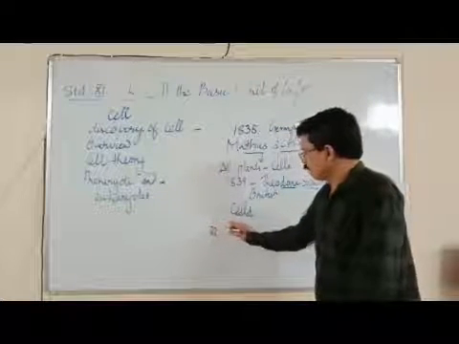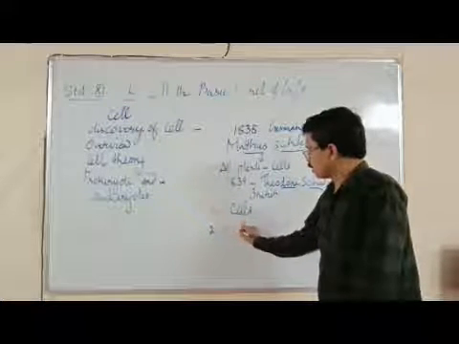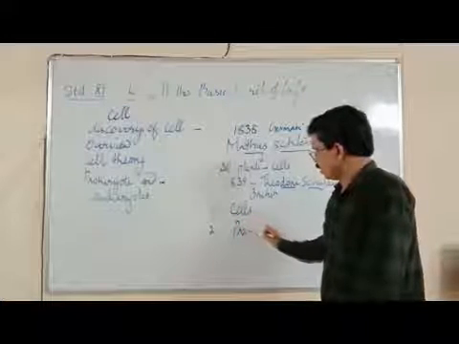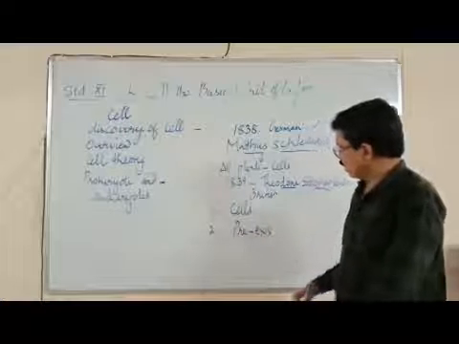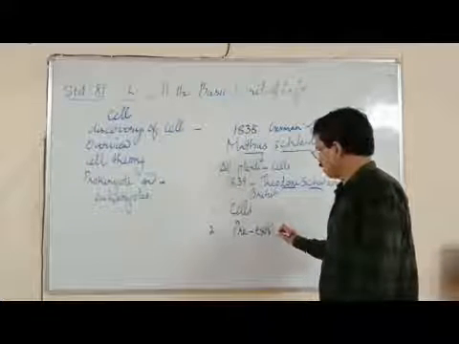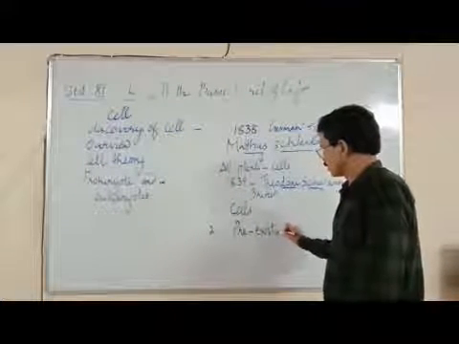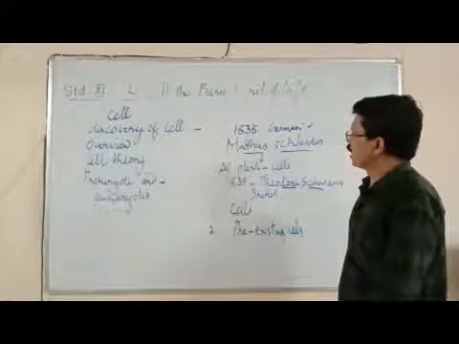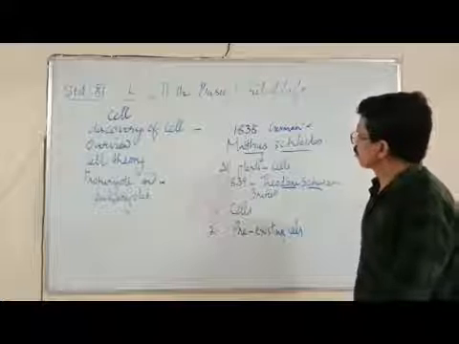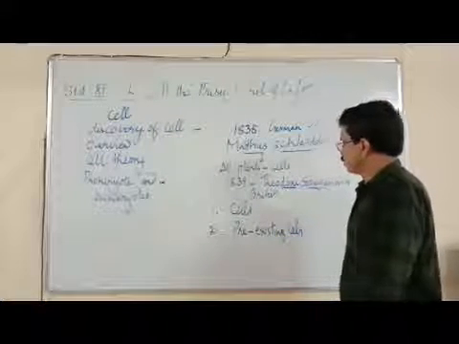Second, new cells arise from pre-existing cells. So these are all about the cell theory. Name two scientists who introduced cell theory: Matthias Schleiden and Theodore Schwann.